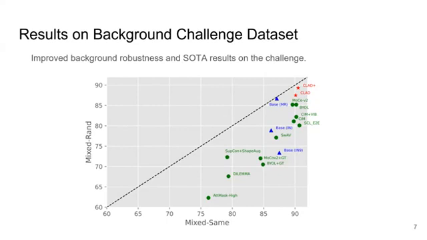Thus, the models closer to the identity line in this figure have higher background robustness. Our method achieves both the best accuracy on the random background dataset and also the lowest background bias, outperforming all the existing benchmarks in this challenge and also other baseline models.